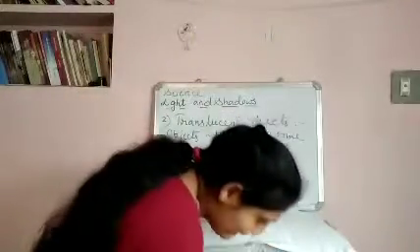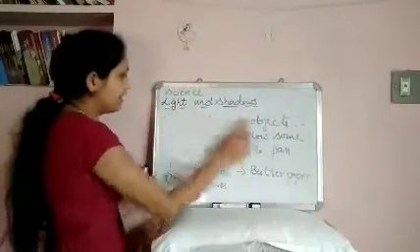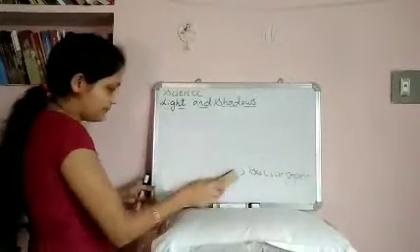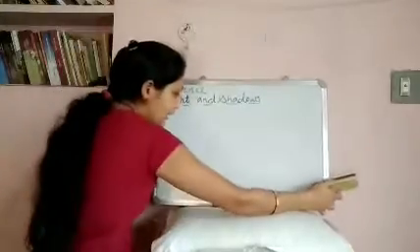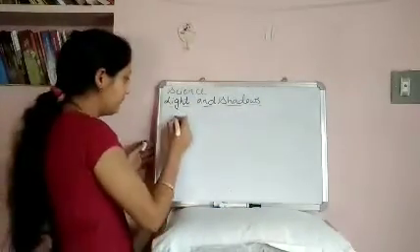And the third type is opaque objects. These are the objects that do not allow any light to pass through them. Opaque objects.